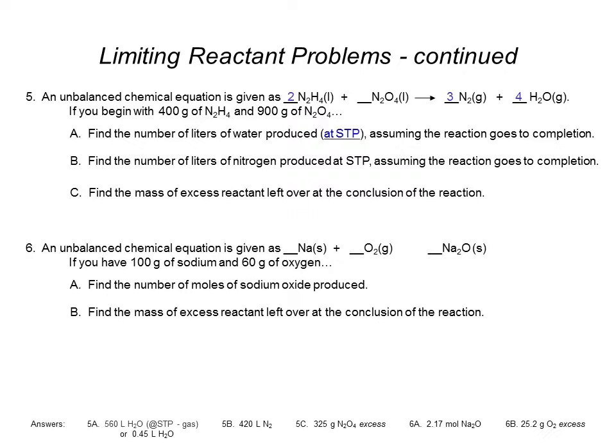The first thing we would need to do on this question number 5 is start with a balanced chemical equation. So I went ahead and added the coefficient of 2 here, and 3 here, and 4 here. And of course there's an understood 1 here. You don't need to actually write that in. And I'll balance the second one down here. 4 sodiums to balance the 4 sodiums over here. Notice the coefficient 2 makes this 4 sodiums. I have 2 oxygens here, and I now have 2 oxygens here. So now I'm ready to go.